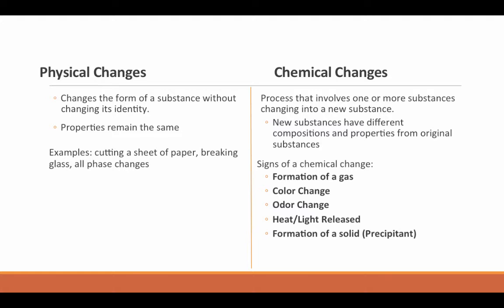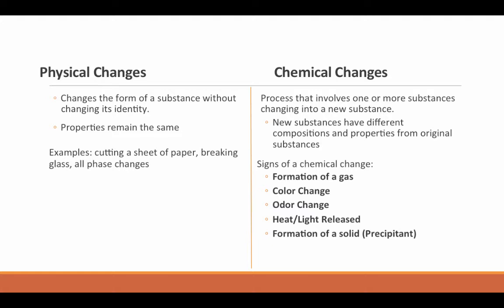On the other hand, chemical changes, it's the process that involves creating or making new substances when you have that change occur. So those new substances have completely different chemical properties than the original substances. The major signs of a chemical change, and this is really important, if you see a gas forming, you know a chemical reaction has occurred, which means that a change has occurred. If there's a color change, an odor change, heat or light is produced, that one's very apparent in fire, and what's called a precipitant, which is the formation of a solid where there was no solid before.